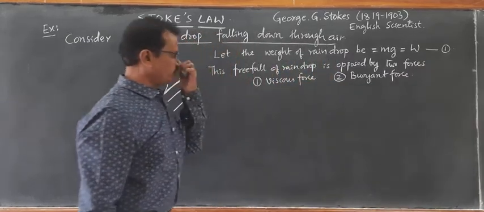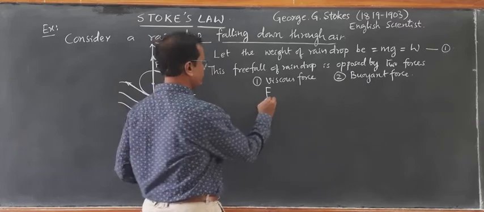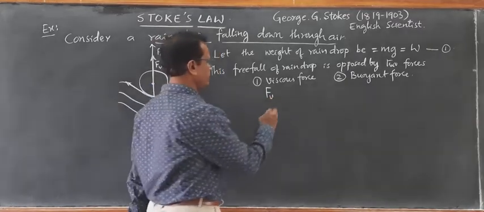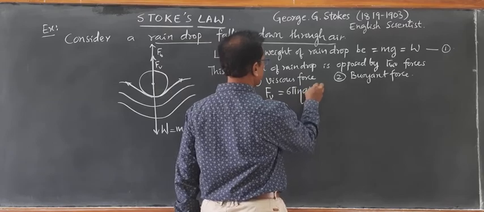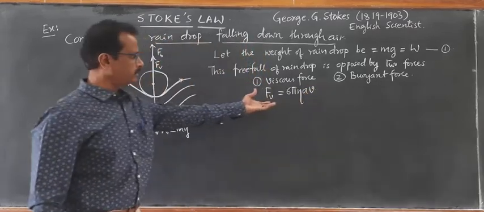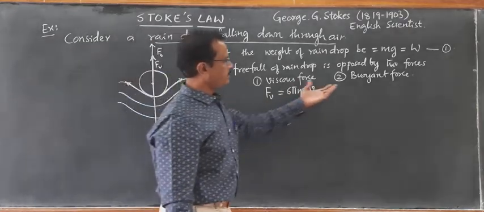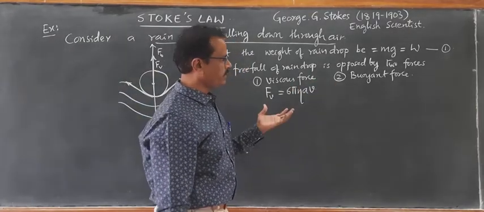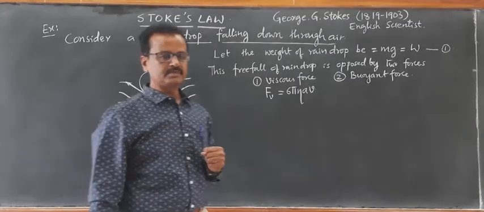Okay, we know viscous force. Viscous force I have denoted here by Fv. Fv is equal to 6 pi eta Av, according to Stokes law. Right? And buoyant force we have to find out using Archimedes principle. What does Archimedes principle state?